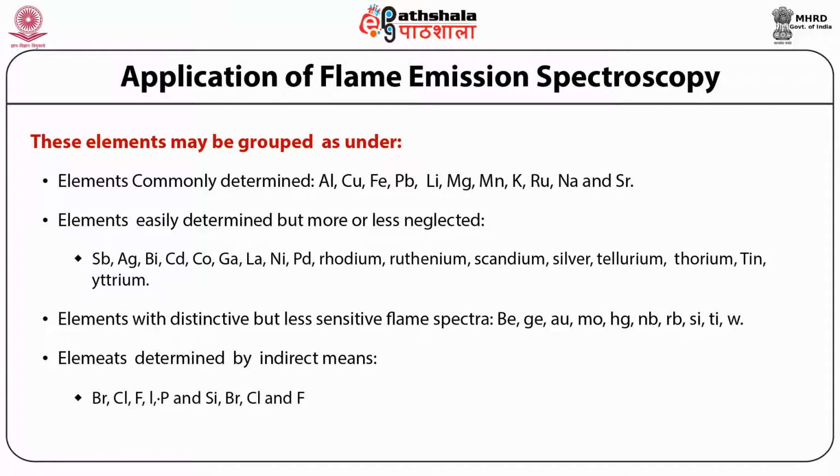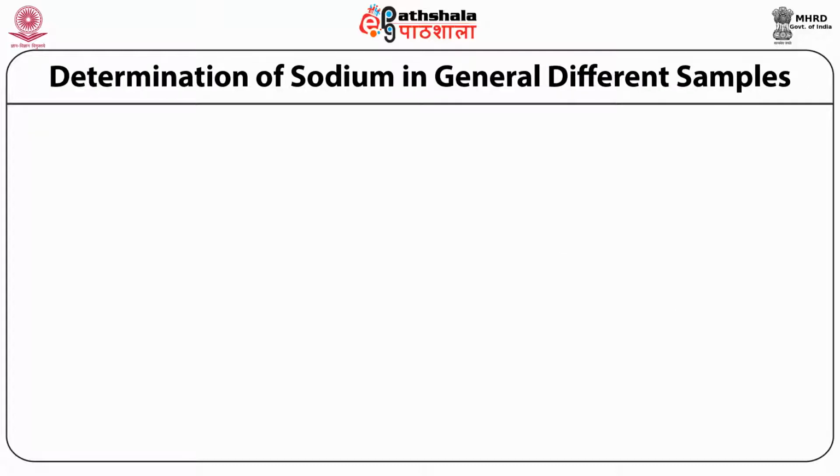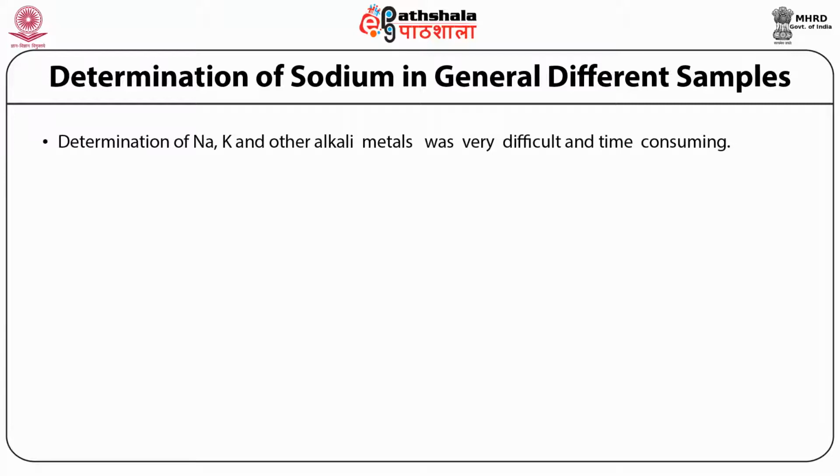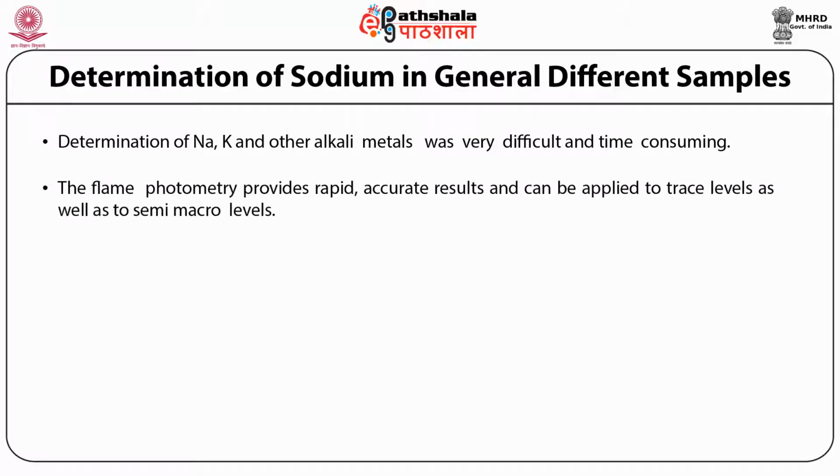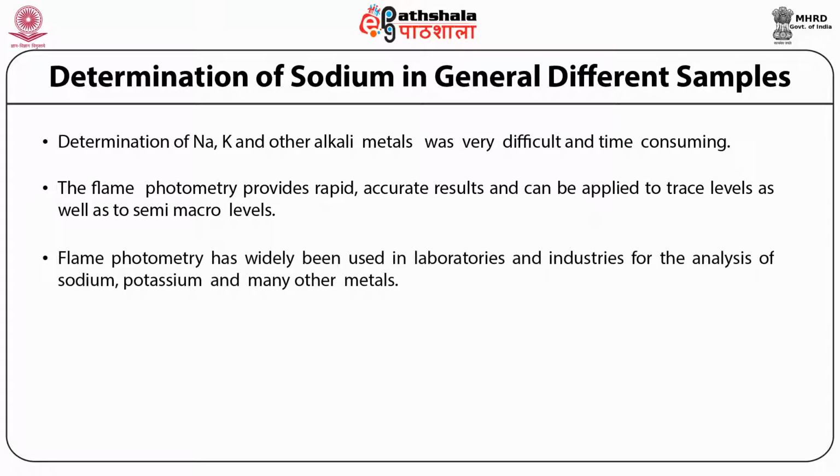So we'll discuss some examples of determination of elements in general samples and some specific samples. Determination of sodium in general samples: determination of sodium, potassium, and other alkali metals was very difficult and time consuming in earlier times. Flame photometry has provided a rapid, accurate, and less time consuming method, and this can be applied to trace levels as well as semi-micro levels. Flame photometry has been widely used in laboratories and industries for the analysis of sodium, potassium, and many other metals.